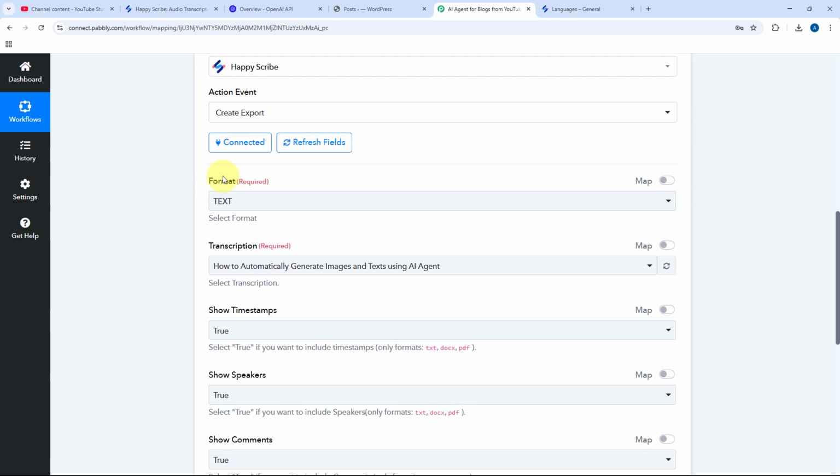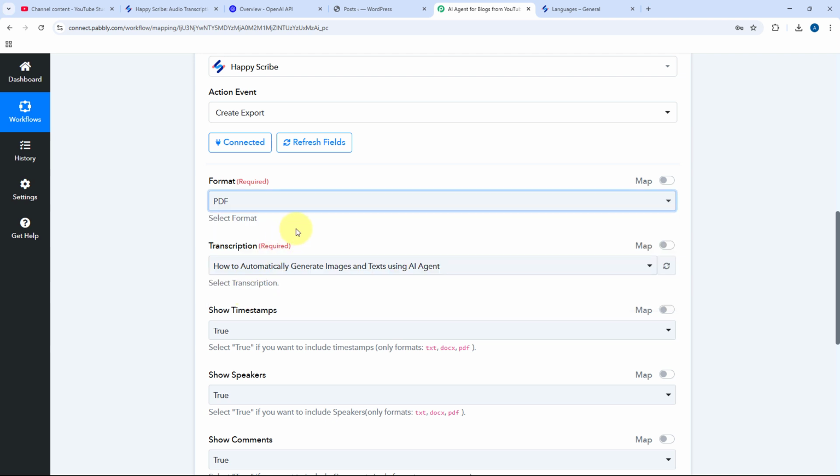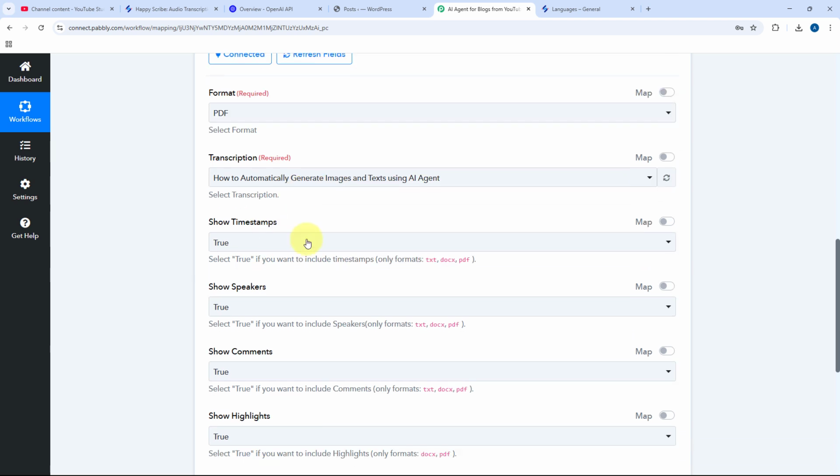After clicking on Save, it is asking us for the format, that is, in which particular format we want the transcription. Here in the drop-down, we have three options: text, doc, and PDF. Let's say I want the transcription in PDF format, so I'm selecting PDF over here.